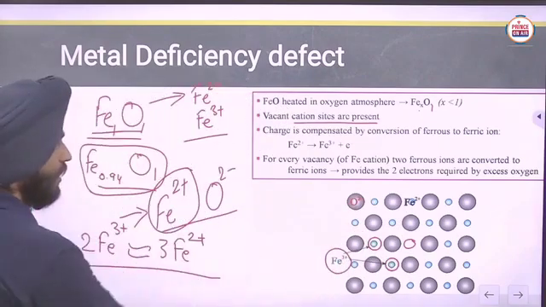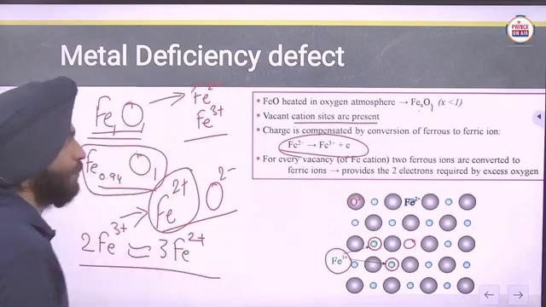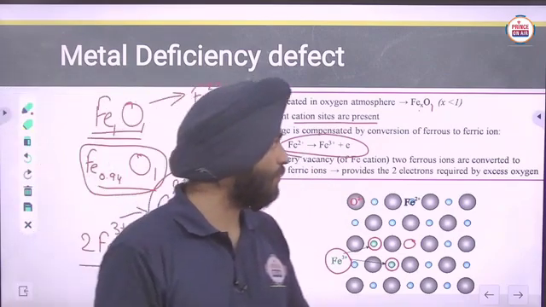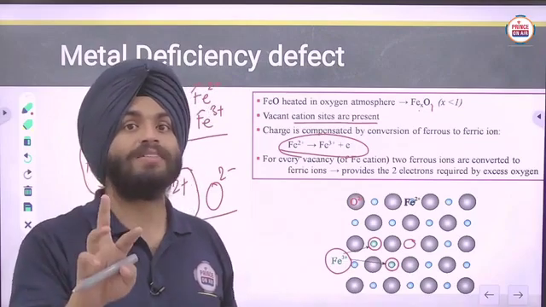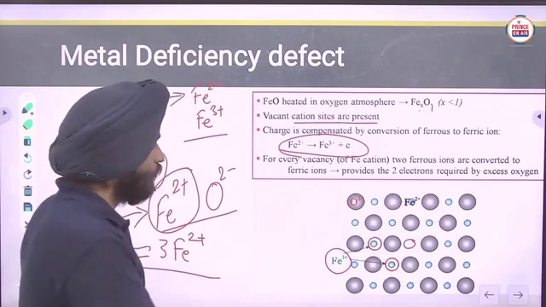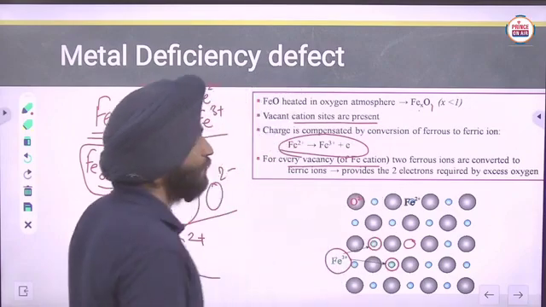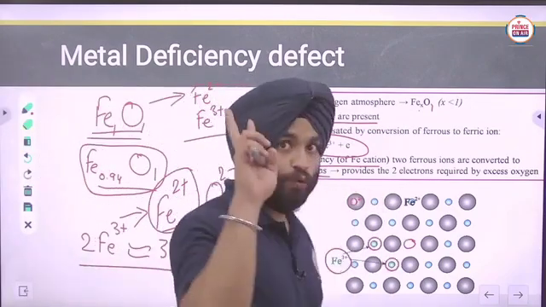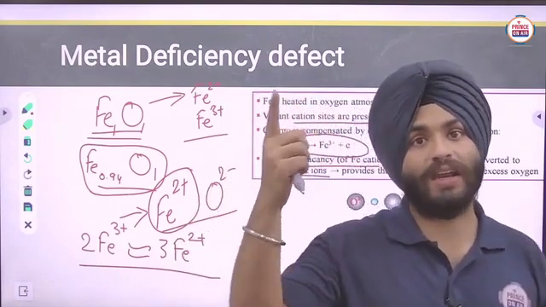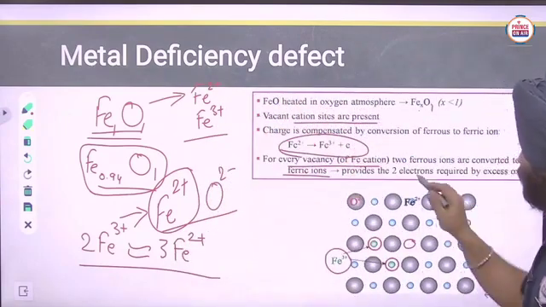So here this effect happens, their charge is compensated by the conversion of ferrous to ferric ion. Ferric ion is Fe3+ ion and ferrous ion is Fe2+ ion. So for every vacancy of Fe cation, 2 ferrous ions are converted into ferric ions. Clear?